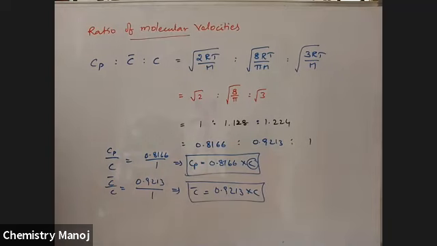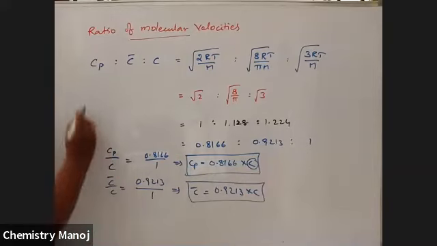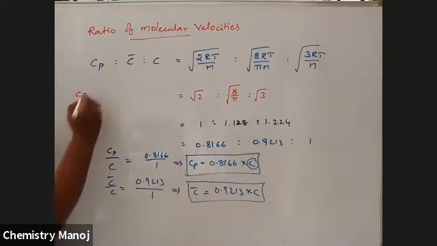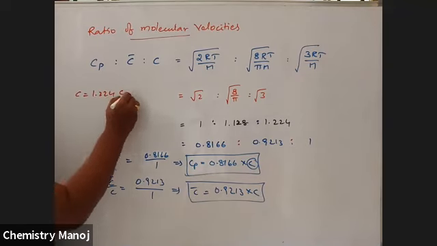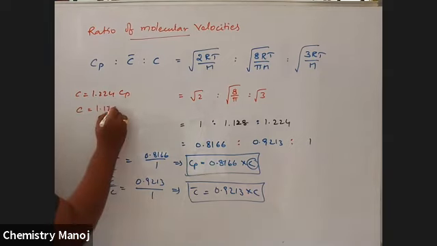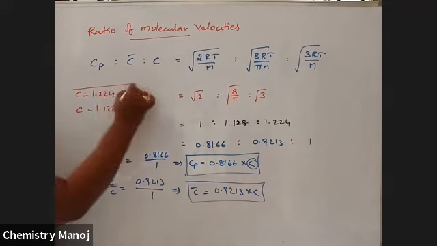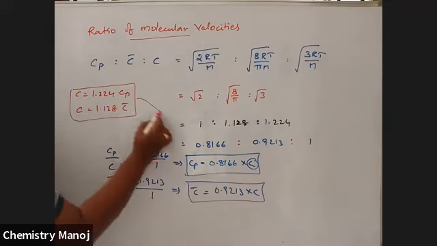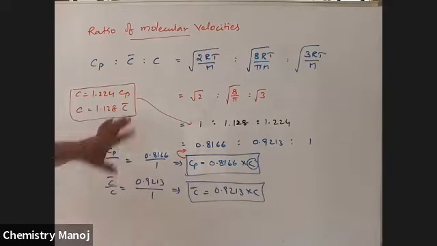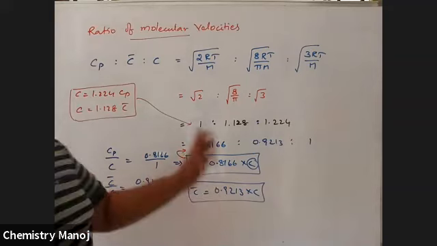Otherwise, these may also be used. From these, Cn is equal to 1.224 into Cp, and Cn is equal to 1.128 into C bar. So these are also used. These are different formulas to calculate different velocities.